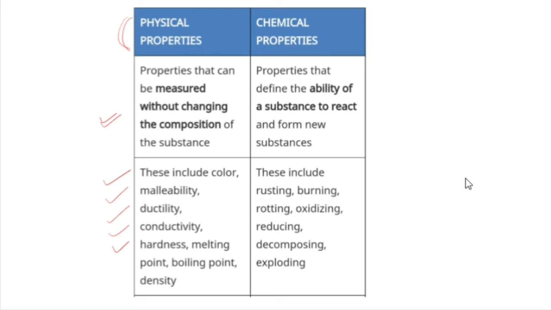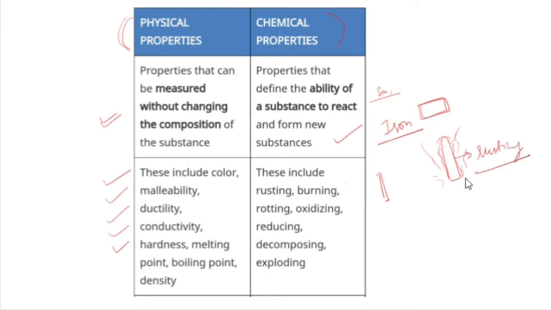Whereas in case of chemical properties, the substance is classified based on its ability to react and form new substances. For example, consider the case of iron. Alright. So when we measure the size of the iron block or the boiling point and the melting point of iron, what are those? Those are physical properties of iron. And when we talk about the process of rusting, right? Iron reacts with oxygen present in the surroundings. A layer is formed above the metal. It decomposes and this is called rusting.